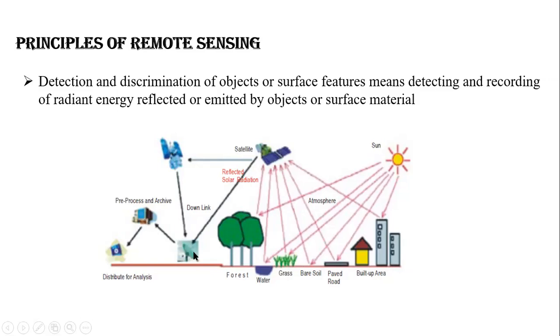We human beings can't read that radiation data, only a machine can read that, so we have to process the data. We have to use many softwares, then only we can understand. After processing, we get the information of this particular area. So after processing, we come to know, okay, here there is a building, a house, a road, grasses, water, a forest. And after getting that data, we will store it and use it for many purposes based on our interest. This is regarding the principles of remote sensing.